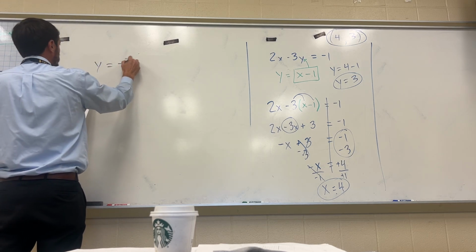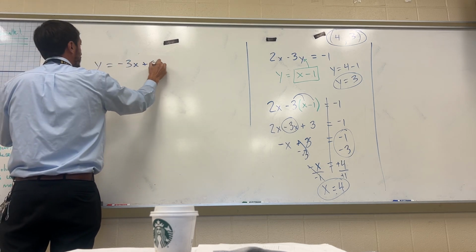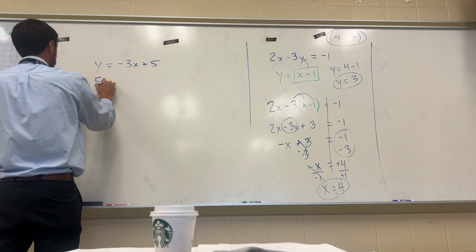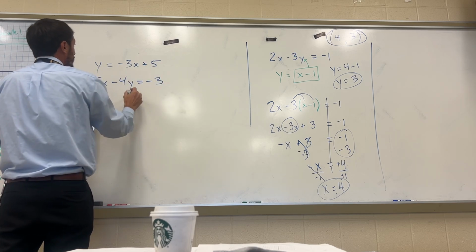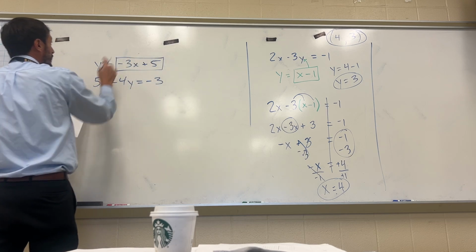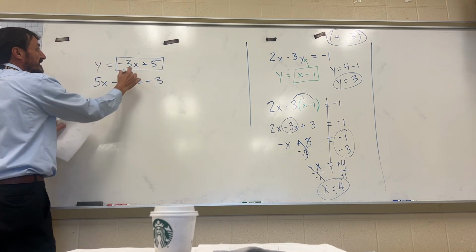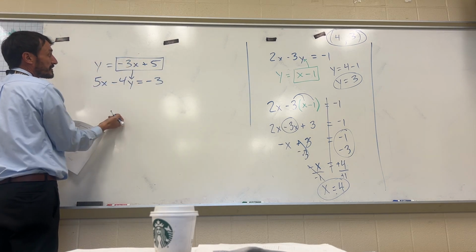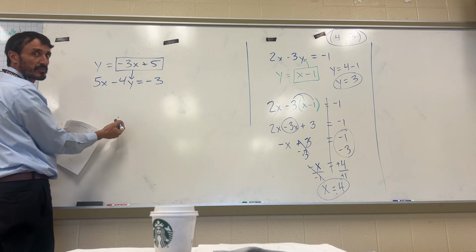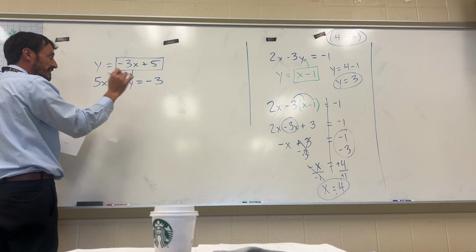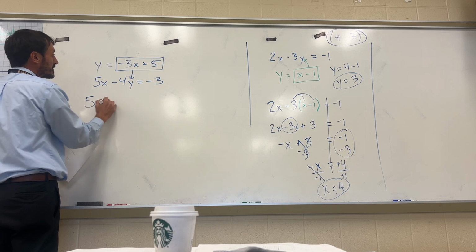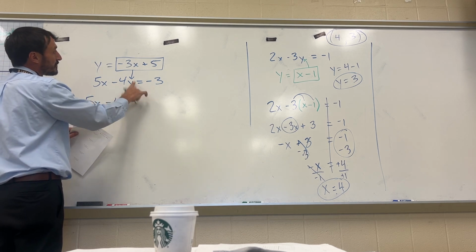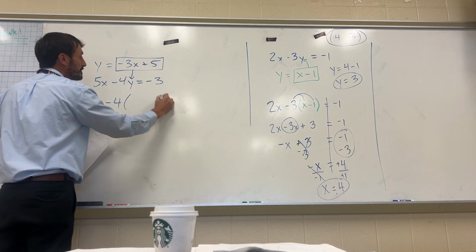Y equals negative 3x plus 5, and then we have 5x minus 4y equals negative 3. We're going to put a box around this. Y is equal to the box. So I'm going to take the box, I'm going to put it in for y in the other equation. I am going to go a little more quickly, guys. You can obviously pause, take the notes, rewind if you need to. So now I'm going to have 5x minus 4, but instead of y, everything in the box.